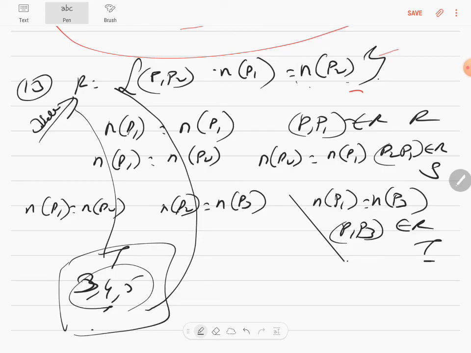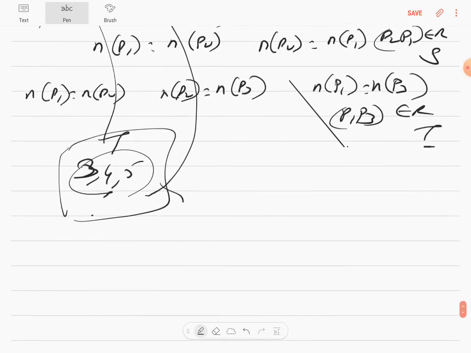Will a square be related? No. So all those which are 3-sided will be related, not necessarily a right triangle, because it's about the number of sides. So then all the triangles in the relationship will be related to this triangle. Are you clear? So let's go to the next question.